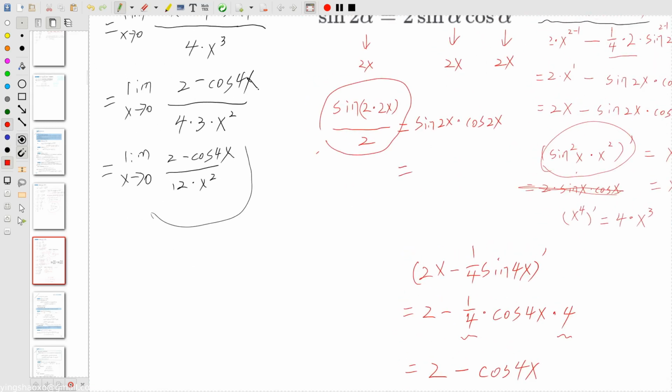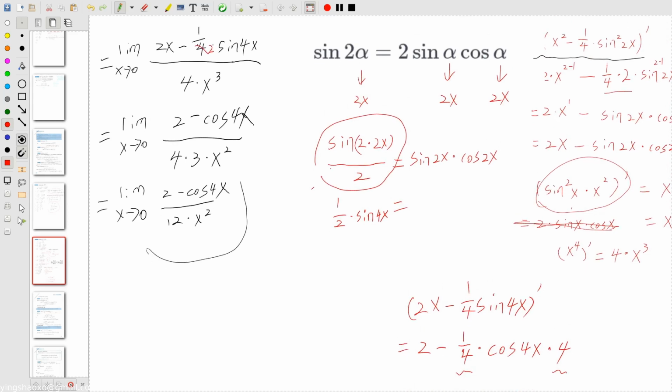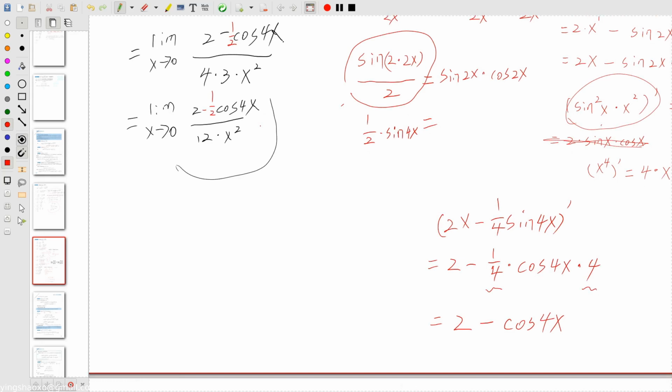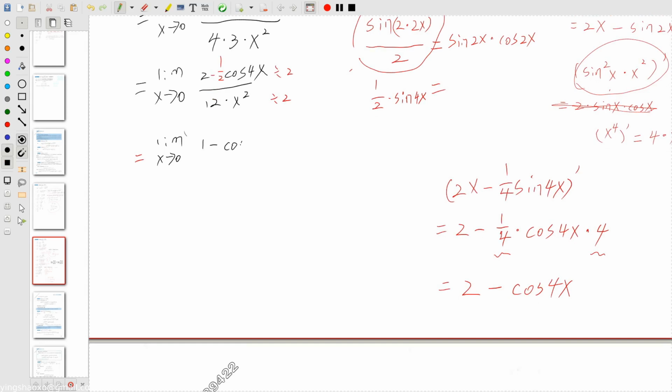For this one, sine 2x times cosine 2x should be equal to 1/2 times sine 4x, but what I wrote is 1/4. There should be 2. So if that's 2, here should be 2 minus 1/2 cosine 4x. Then for this one, we still just say 2 minus 1/2 cosine 4x. But now for each one we divide by 2. So in the end, we could get the limit as x approaching 0 of 1 minus cosine 4x divided by 6 times x squared.